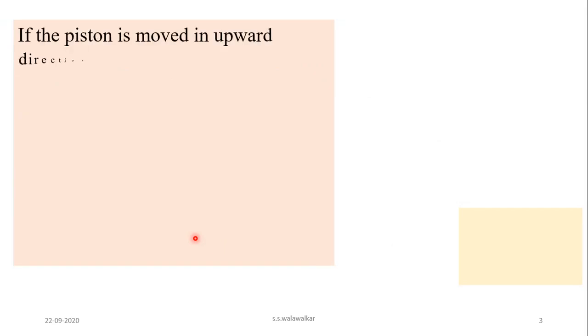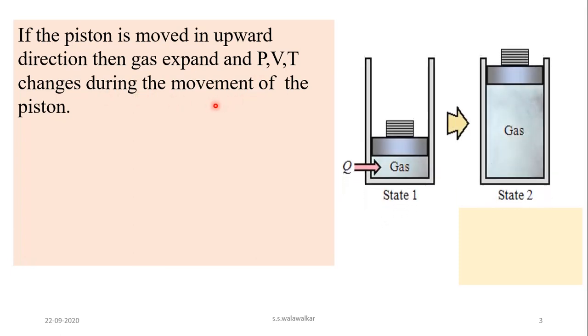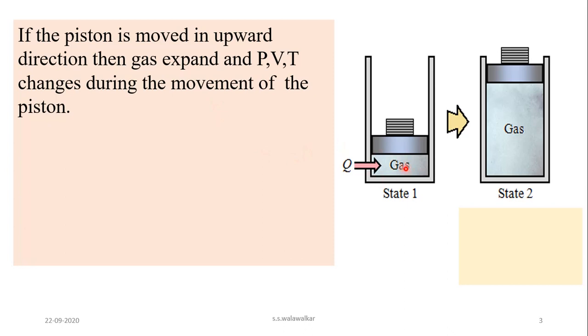For example, if this piston is moved in the upward direction, then the gas expands and its pressure, volume and temperature change. In the initial state, the gas has pressure P1, volume V1, temperature T1. Now this gas expands, so the piston will move in the upward direction.